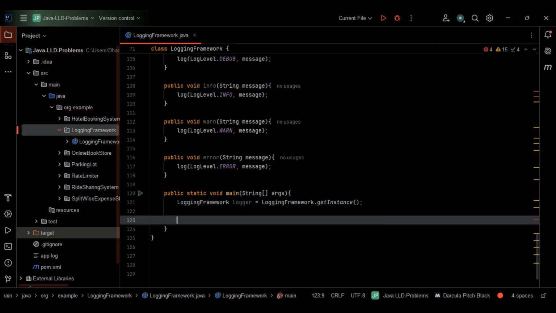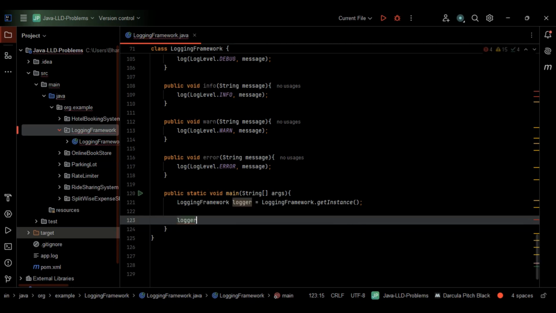Simple, right? So the next step here is we have to set the minimum log level to info, right? Then let's log to console, and then log to a file with any name. In my case, I'll just give some random file name. You can check with other file names as well, any name of your convenience. So first, let's set the minimum log level to info.